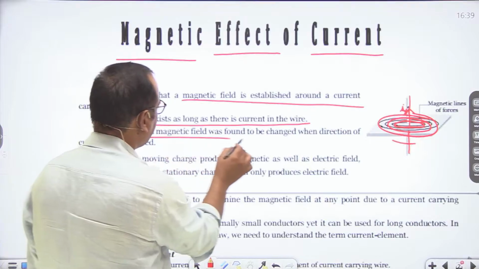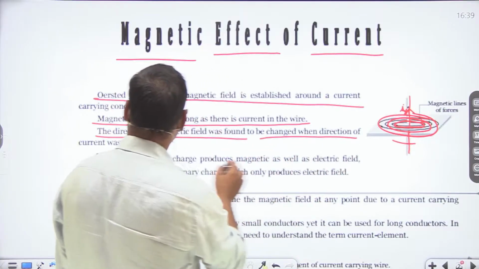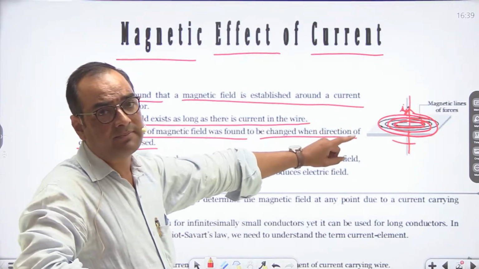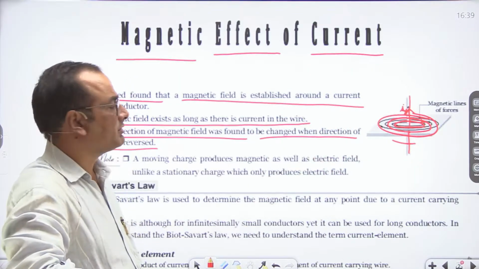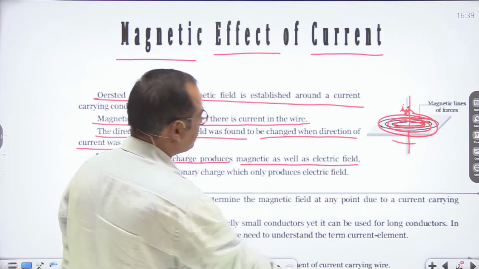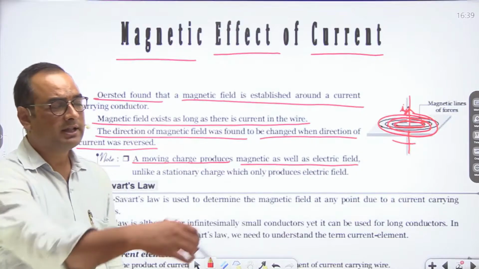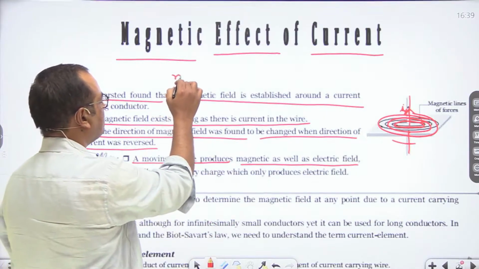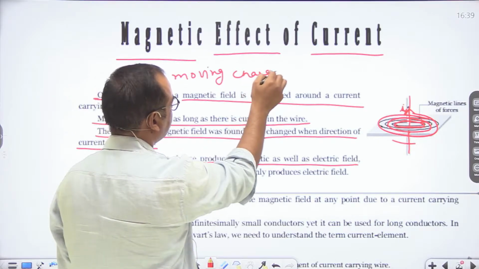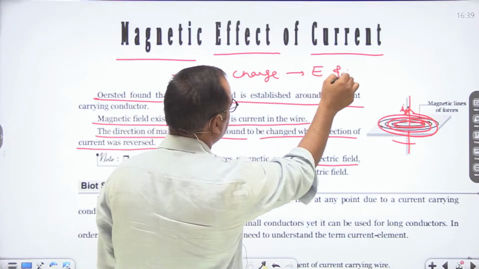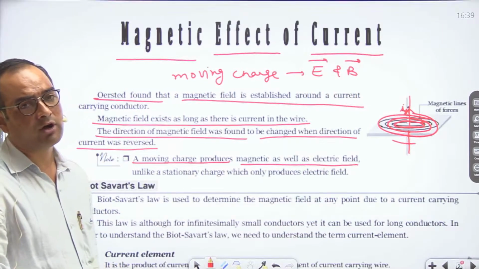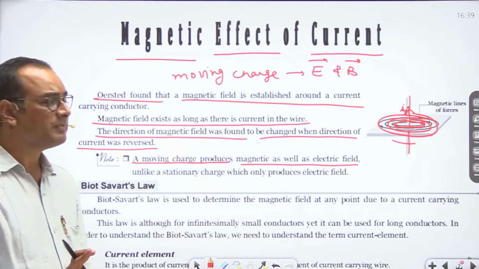The direction of magnetic field was found to change when the direction of current was reversed. So if we change the direction of current in the conductor, then the direction of magnetic field also gets reversed. A moving charge produces a magnetic as well as an electric field. We have studied in electrostatics that a moving charge produces electric field as well as magnetic field, while a static charge produces only electric field.